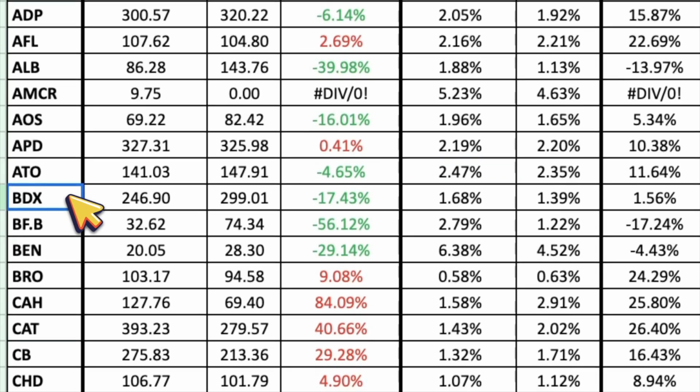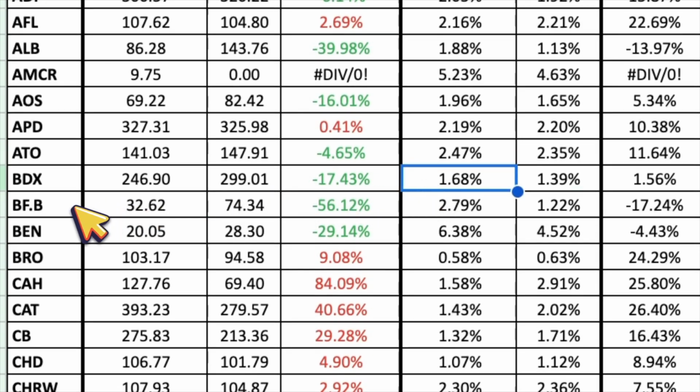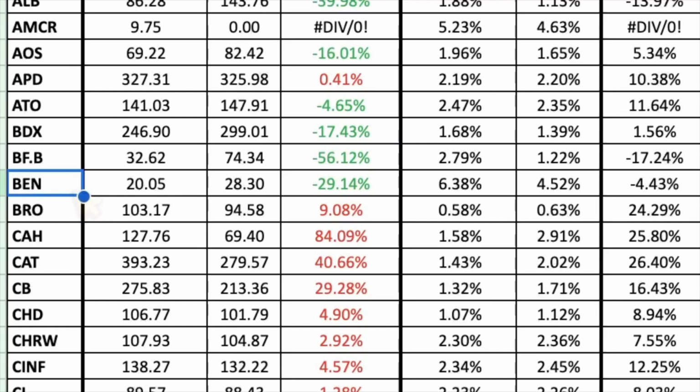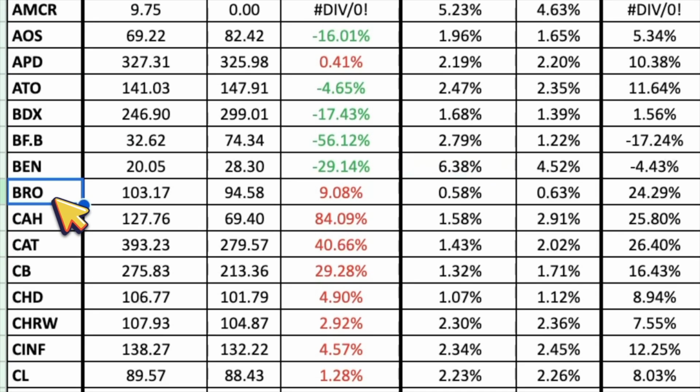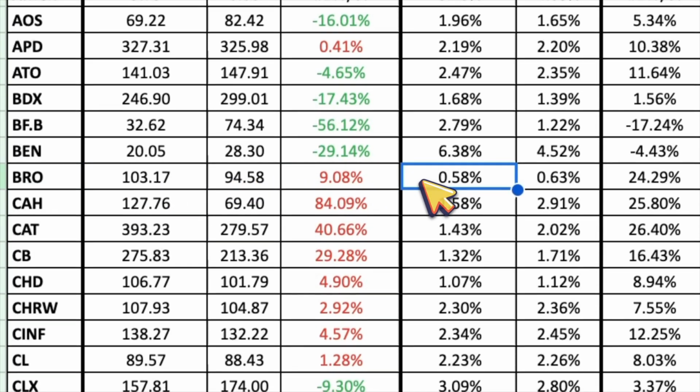Up next we have Becton Dickinson, ticker symbol BDX, and it looks about 17% undervalued today with a dividend yield of 1.68%. Next we have Brown-Forman Corporation, ticker symbol BF.B, and it looks about 56% undervalued today with a dividend yield of 2.79%. Next is Franklin Resources, ticker symbol BEN, and it looks about 29% undervalued with a dividend yield of 6.38%. Rounding out the B's is Brown & Brown, ticker symbol BRO, and it looks about 9% overvalued with a dividend yield of 0.58%.